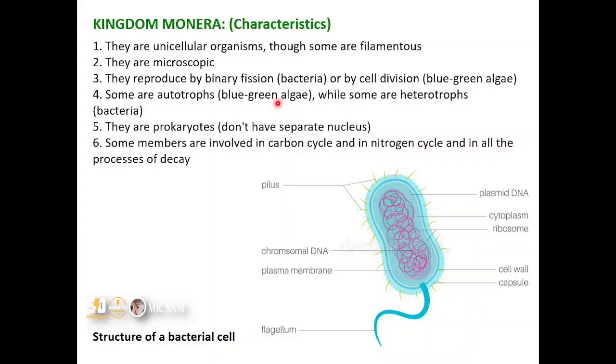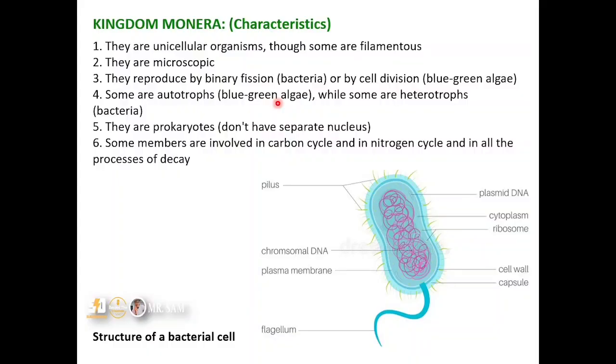That means their nucleus is not within a nuclear membrane. If you look at this, their chromosomal DNA is scattered all over the cytoplasm. It is not within a membrane-bound nucleus. All right. So in this case, we call such organisms prokaryotes.